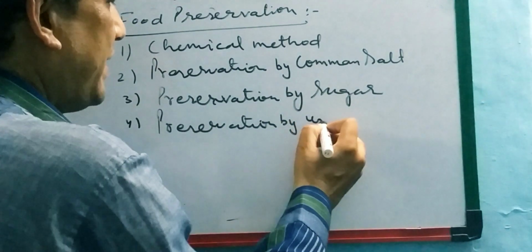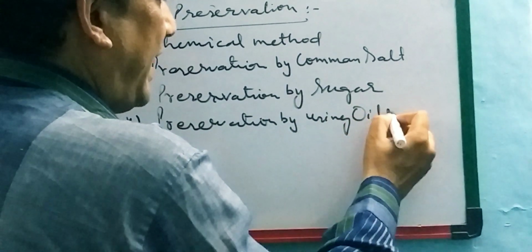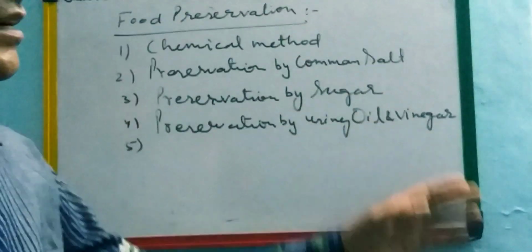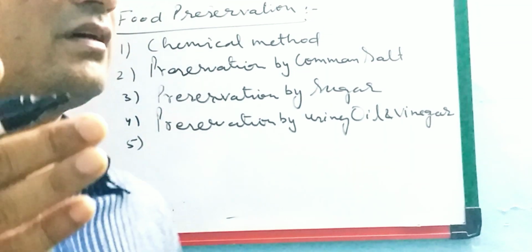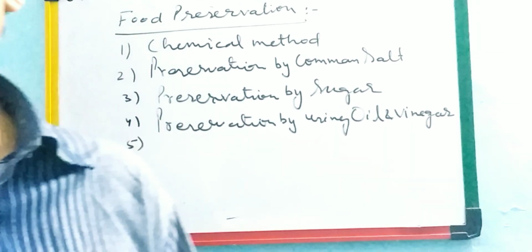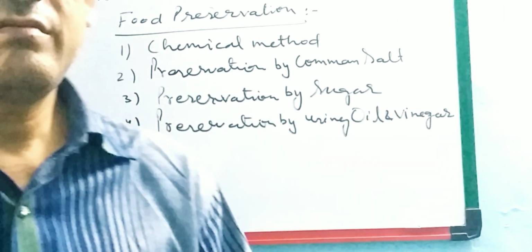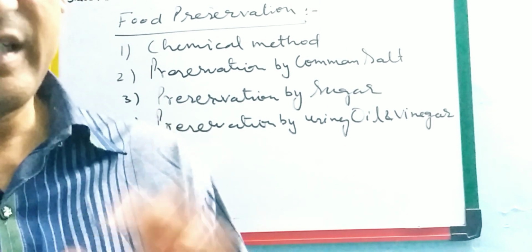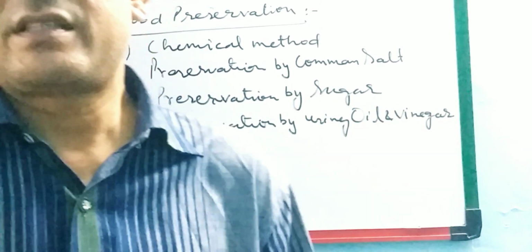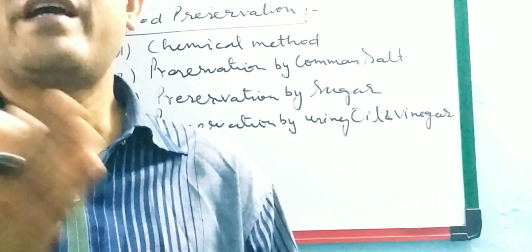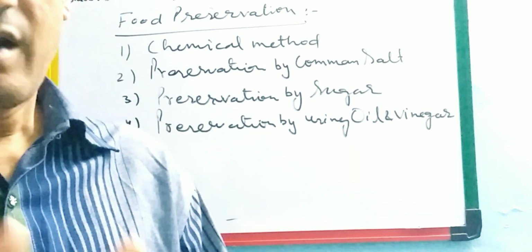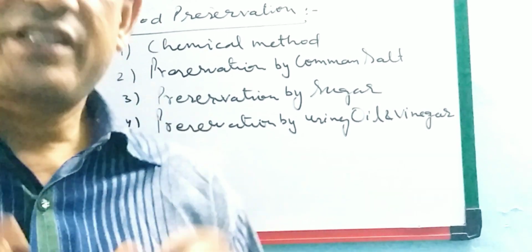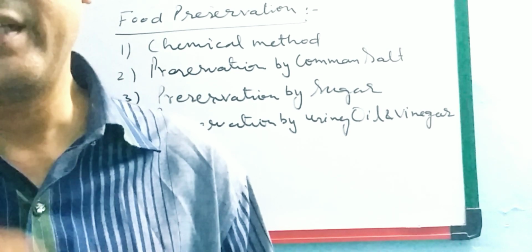by using oil and vinegar. Vinegar is generally used in salads, onion salads, to keep the food and prevent it from spoiling. And mustard oil is also widely used for keeping fruit and vegetables, like pickles, the mango pickles, the amla pickles. These are prepared by using mustard oil. Meat and fish are also preserved by this method.